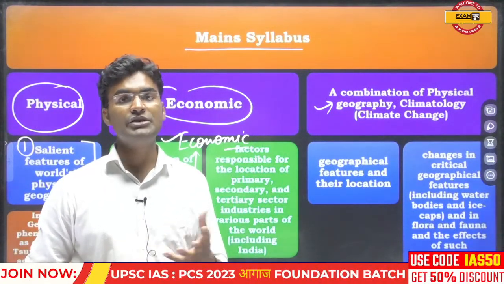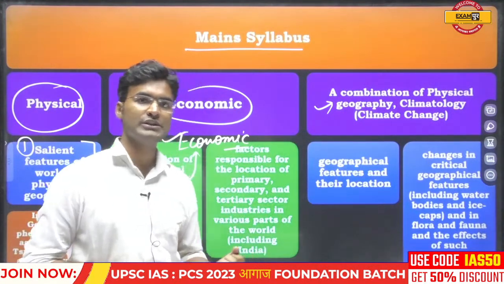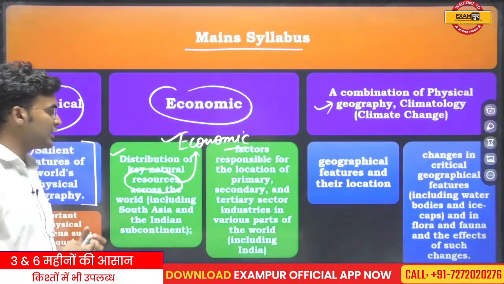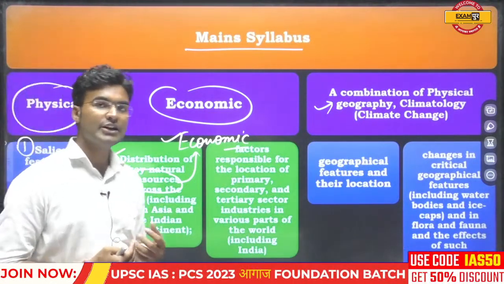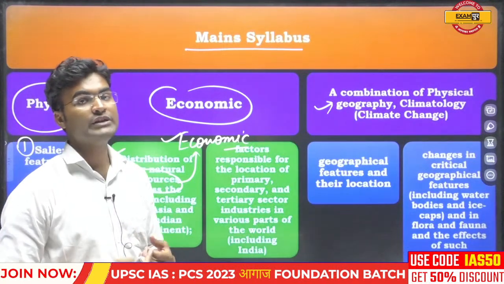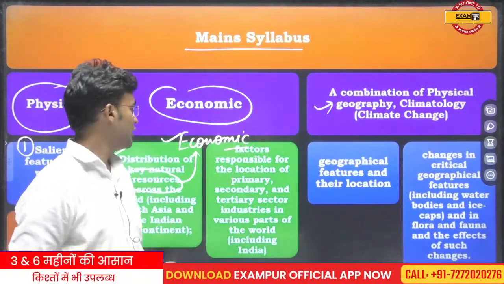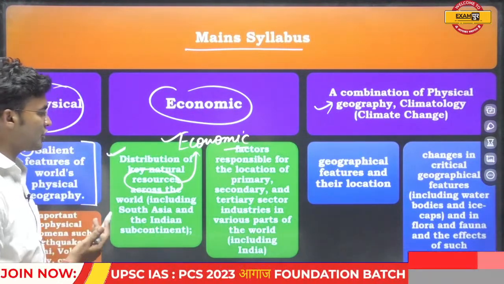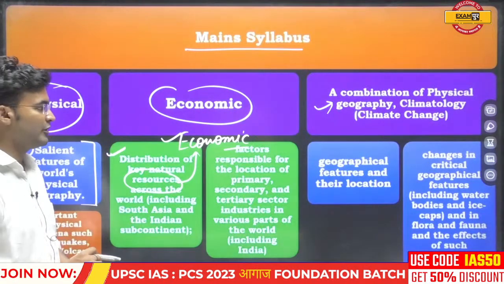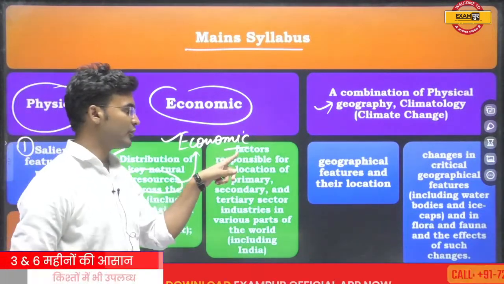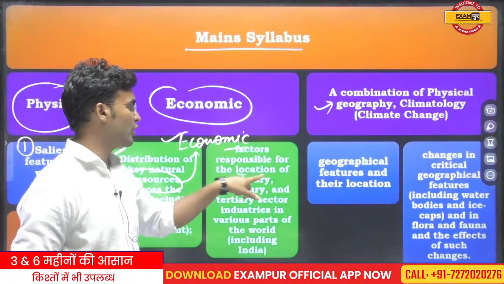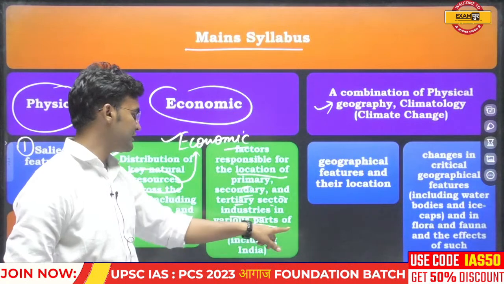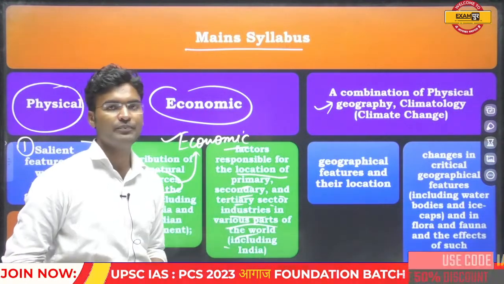They are the game changer resources for humankind at the present time. So we should focus on the study of the natural resources which are distributed across the world. Okay, so this is the second point of the Indian geography, the geography which is given in the GS paper 1. The next point: the factors responsible for the location of the primary, secondary and tertiary sector industries in the various parts of the world, including India.